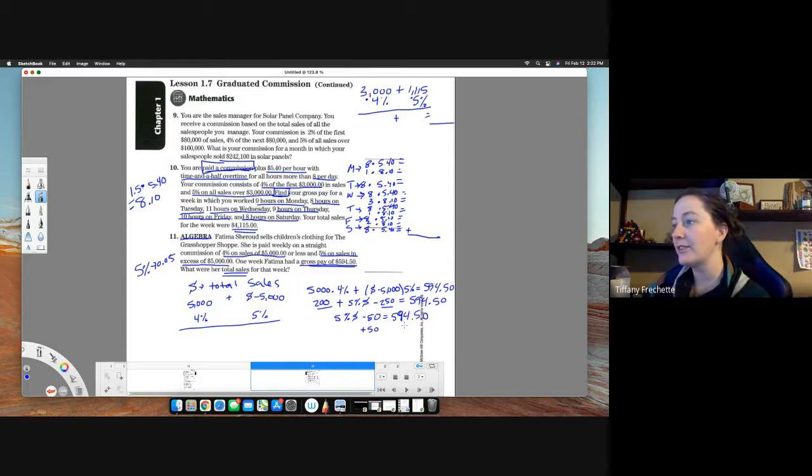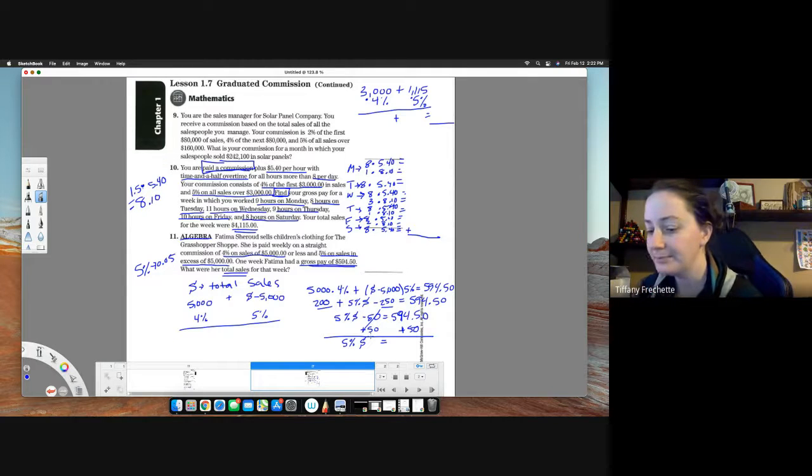So I'm going to add 50 to both sides here. And I get 5% of S equals, these cancel. Negative 50 plus 50, those are opposites, they cancel. And in this case, we end up with 644.50, because I just added 50 to the 594.50.